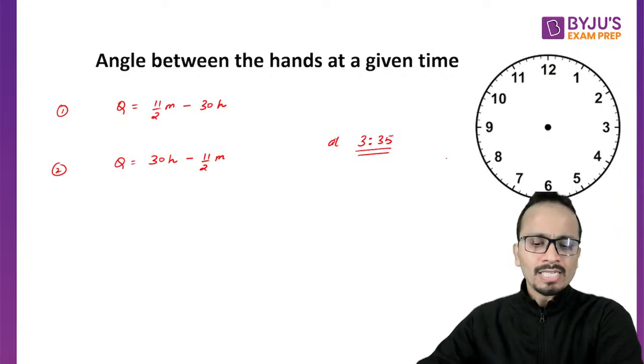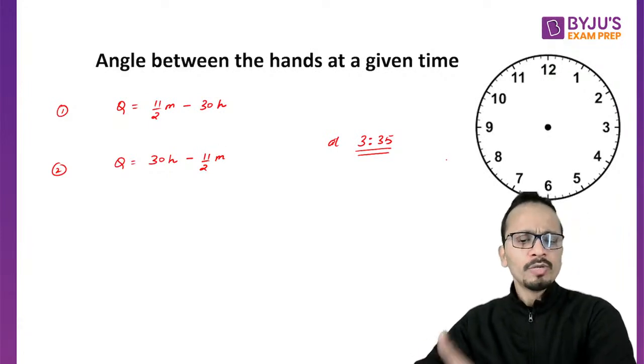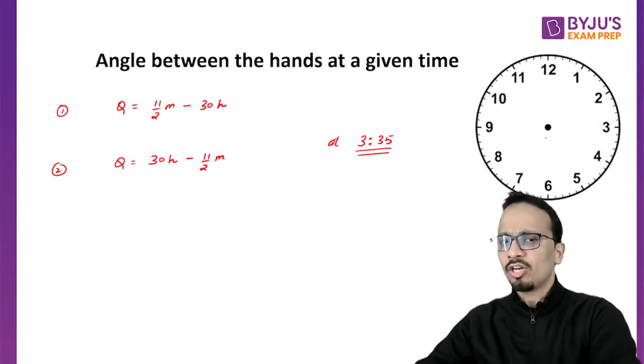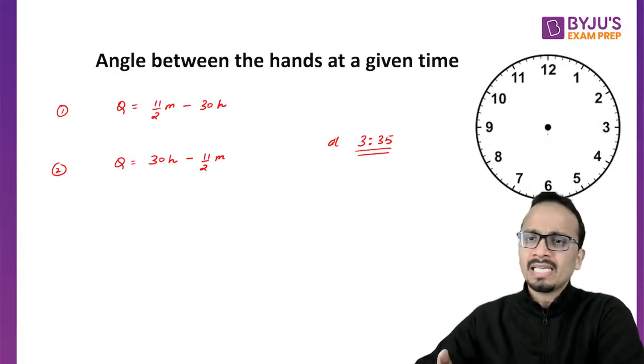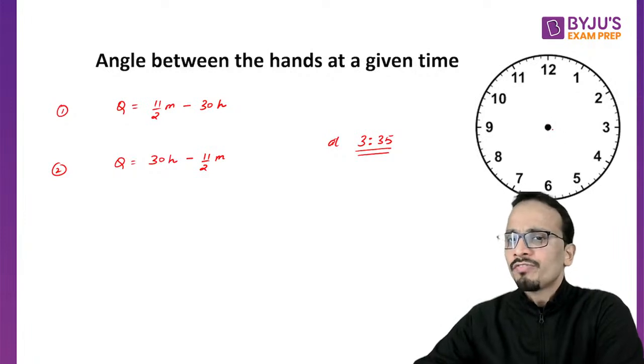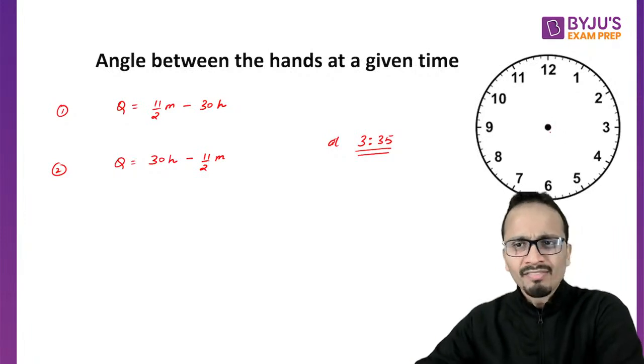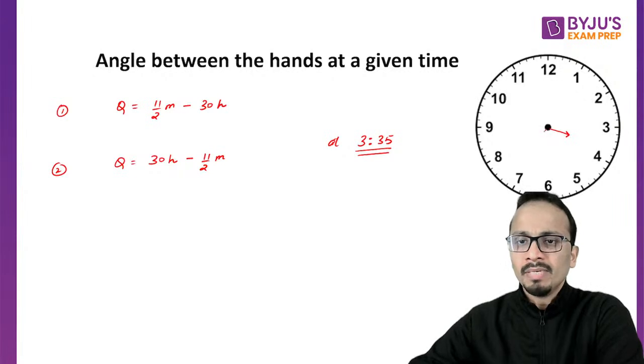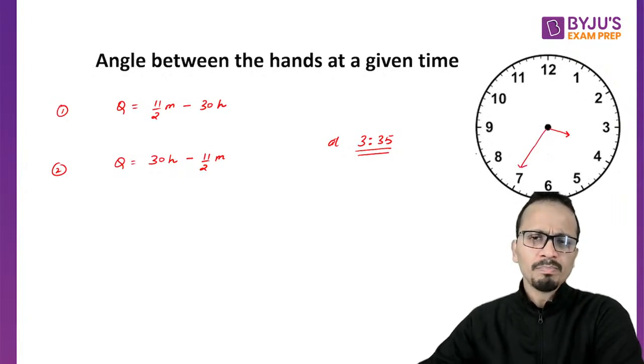Now the time is 3:35, so obviously you can easily plot 3:35 on the given clock and draw the positions of the hour hand and minute hand roughly. At 3:35, the hour hand will be somewhere between 3 and 4 o'clock, and the minute hand will be exactly at 7. So this will be the position of the hands at 3:35.